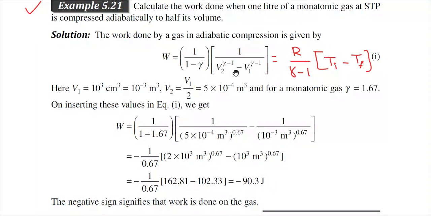So it is better to use this approach rather than these values. So you just use this approach, R by gamma minus 1 into Ti minus Tf, and from this formula you can calculate the work done in this process.